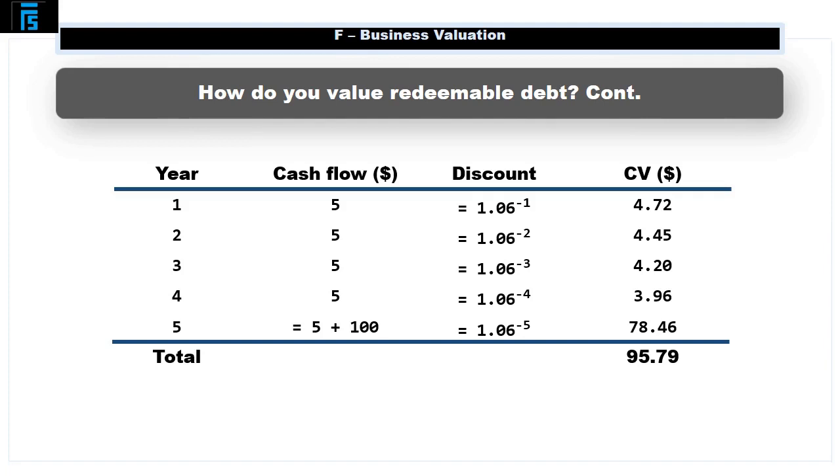These cash flows are discounted at 6%, which is the investor's expected rate of return. Total the present values, and the market value is $95.79. This should look familiar to you. It is very similar to valuing projects.